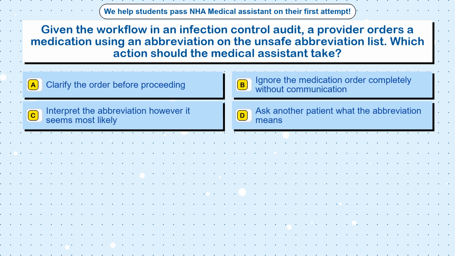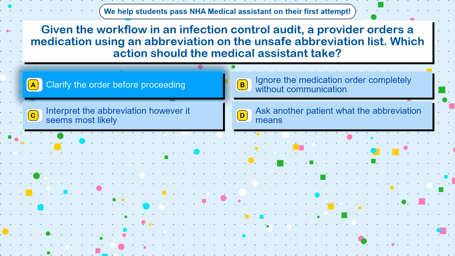Question 52. Given the workflow in an infection control audit, a provider orders a medication using an abbreviation on the unsafe abbreviation list. Which action should the medical assistant take? Option A. Clarify the order before proceeding. Option B. Ignore the medication order completely without communication. Option C. Interpret the abbreviation however it seems most likely. Option D. Ask another patient what the abbreviation means.